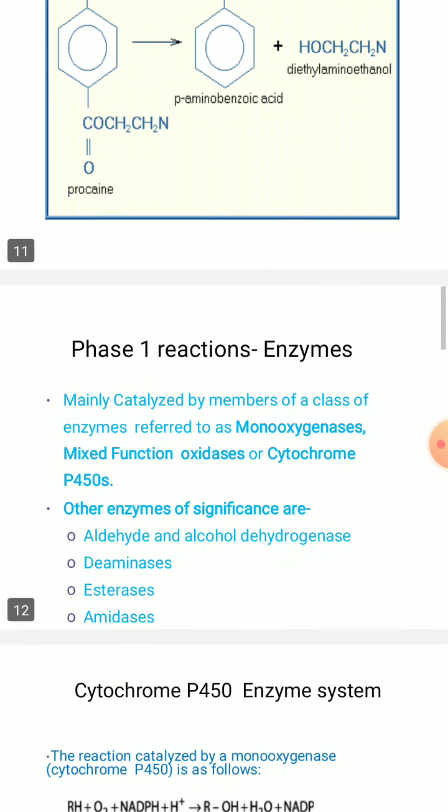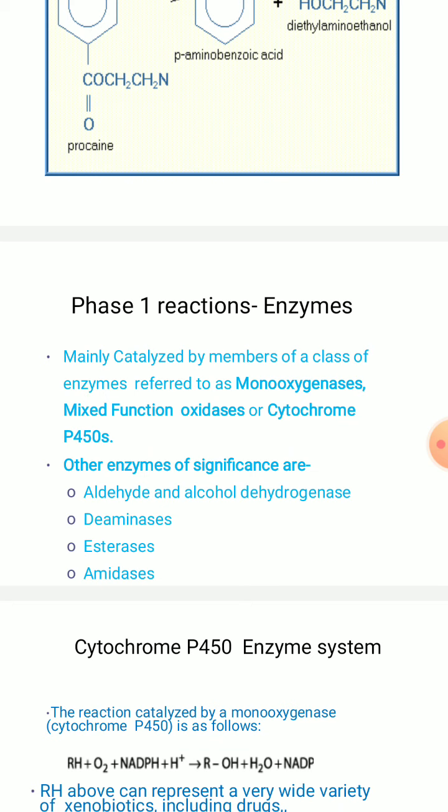Coming to the phase 1 reaction enzymes. What are all the enzymes which are involved in the phase 1 reactions? We will recall. These reactions are mainly catalyzed by members of the class of enzymes referred to as monooxygenases, that is nothing but mixed function oxidases or cytochrome P450 monooxygenase.